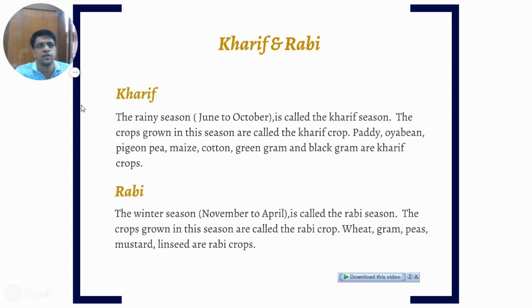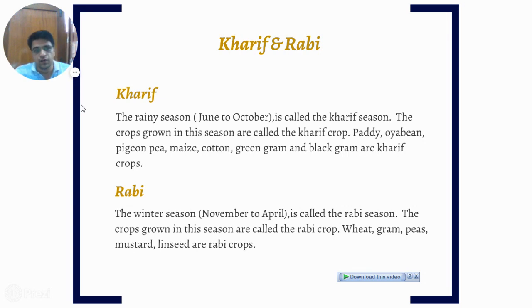Kharif crops, commonly called rainy season crops, are sown in June and harvested in October. Examples are paddy, meaning rice, soya bean, pigeon pea, maize, cotton, green gram, and black gram.